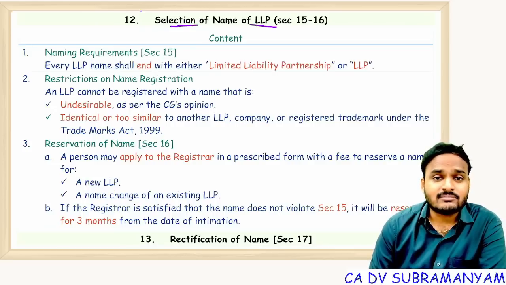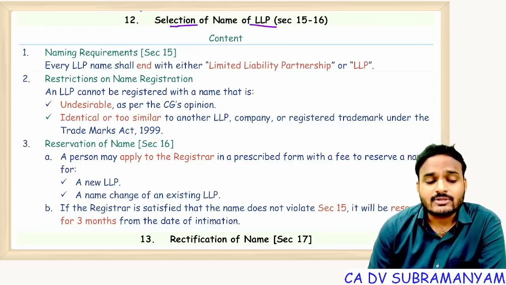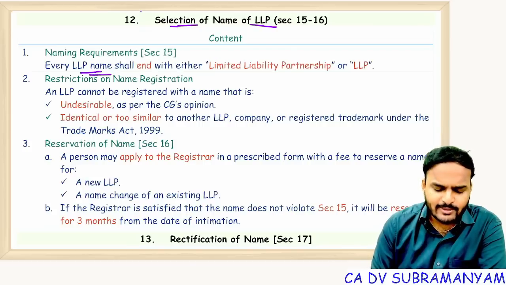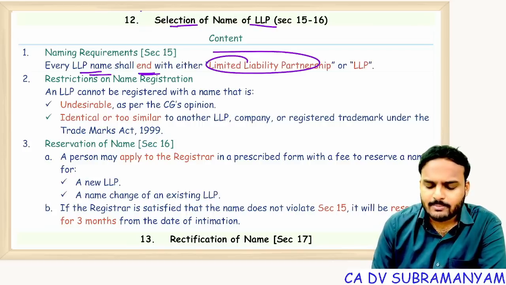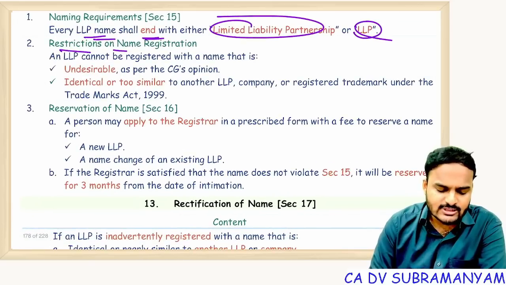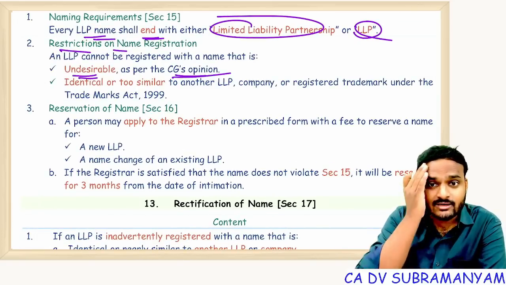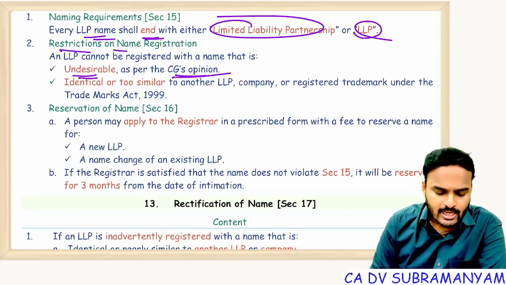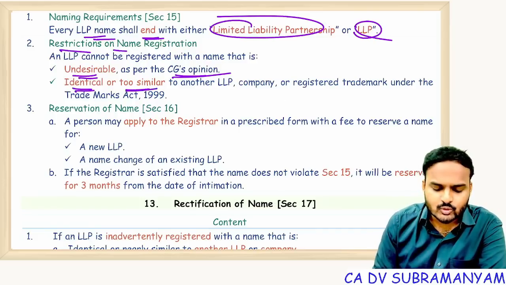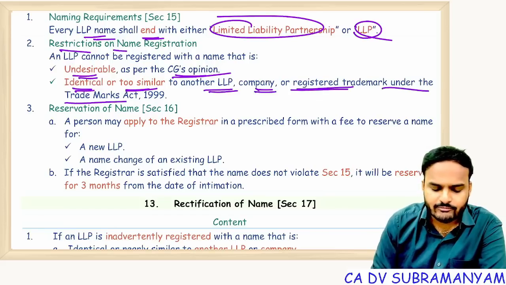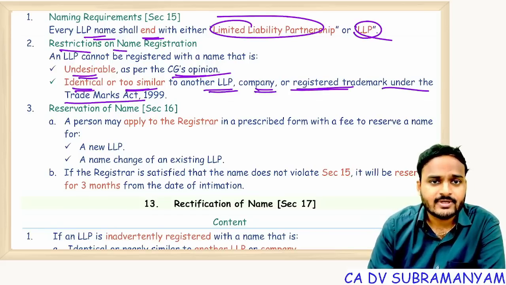Okay. Selection of the name of the LLP. What kind of name, what type of name, or how should names be selected? Any guidelines? Yes. Every LLP name shall end with "limited liability partnership" or "LLP". And restrictions: you cannot use a name which is undesirable in the opinion of the central government. Undesirable name, allowed or not allowed? Not allowed. And that name shall not be identical to or similar to another LLP, another company, or a registered trademark under the Trademark Act 1999. So it should be unique and distinct.